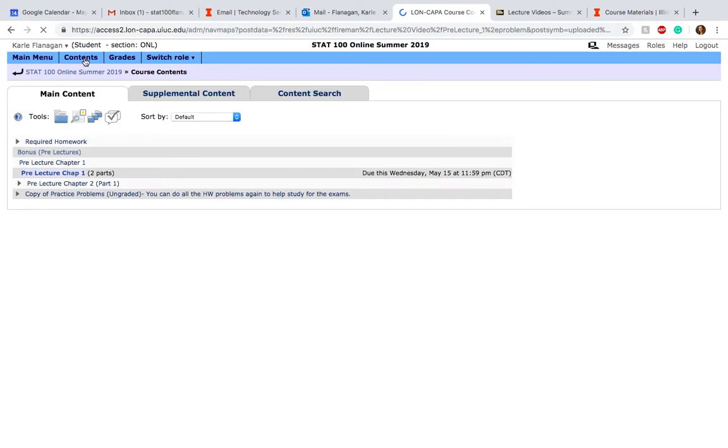So I'm going to go back to contents to get to where I need to be. And that's pretty much it for LawnCappa. I don't use LawnCappa's gradebook. Remember, I will post all the grades in Compass. So I think that's it.